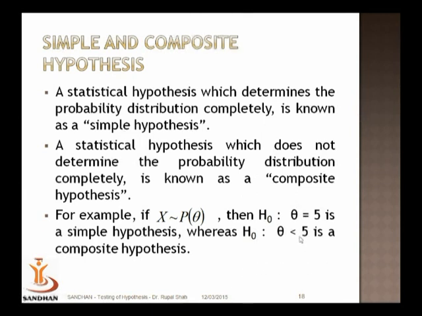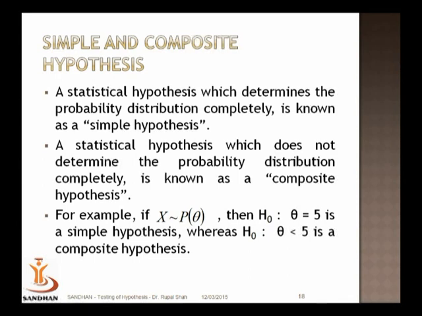For example, if our random variable under study follows a Poisson distribution with mean theta, then a null hypothesis of the form theta equal to 5 will completely specify the distribution, because theta is assigned a particular value, say 5. With this value, you can completely specify your probability distribution. So it is called a simple hypothesis.